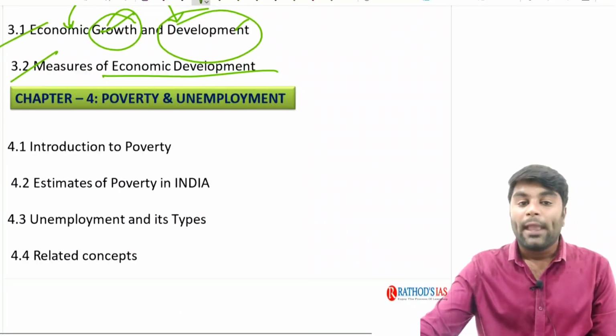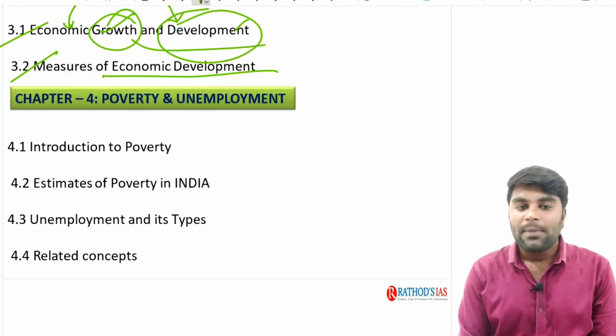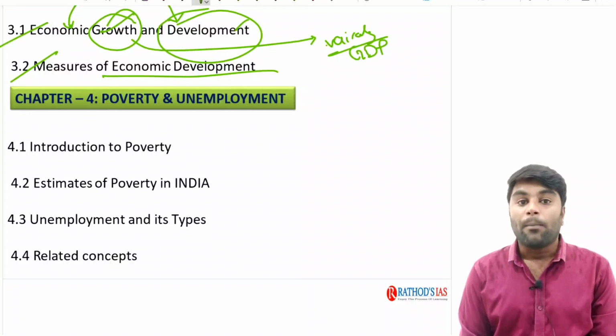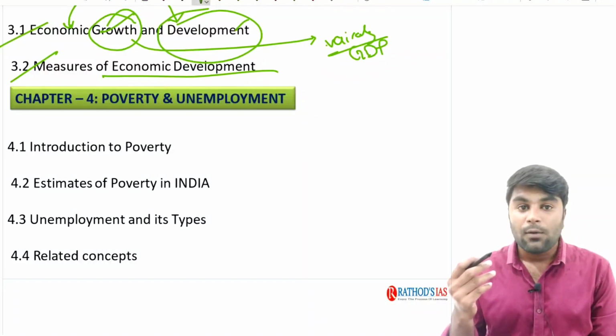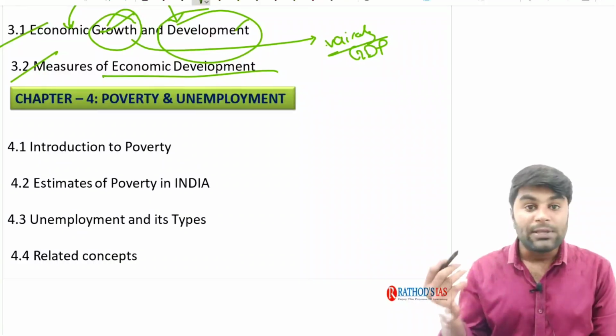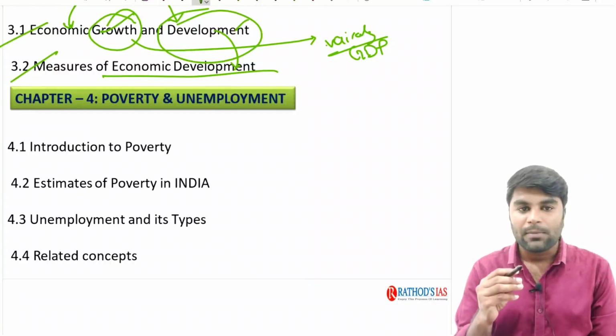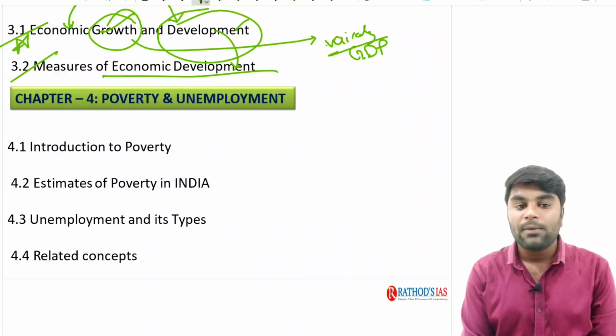Next, we are also going to continue our discussion with respect to measures of economic development. Although economic growth can be clearly measured by using some variables, like for example GDP, many of the international institutions all over the world have come up with different kinds of tools even to quantify economic development. We are going to clearly understand about them. These kinds of topics are very much important from your mains perspective.